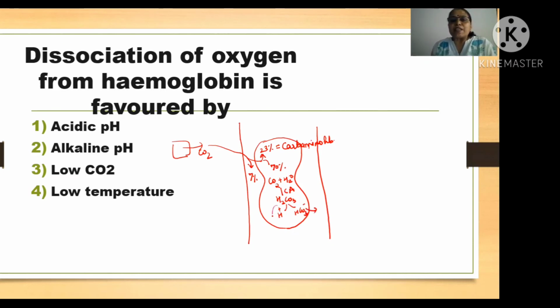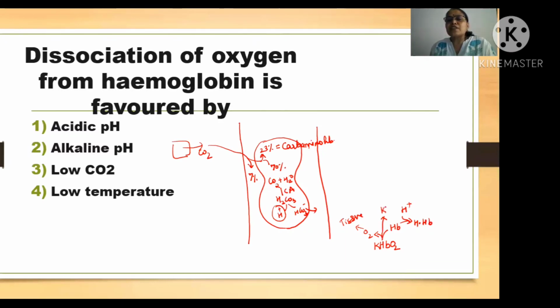The moment H plus concentration is increasing, try to understand, when H plus concentration is increasing, then oxyhemoglobin will dissociate. So I'm just writing the equation here. The oxyhemoglobin, which was coming with potassium, will dissociate to form oxygen, which is given to the tissue. I'm just writing it out, it does not mean it is out, just for your understanding. And hemoglobin will combine with H plus to form hemoglobinic acid. Is it clear? And K plus.